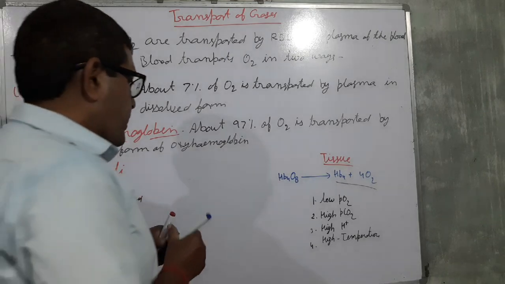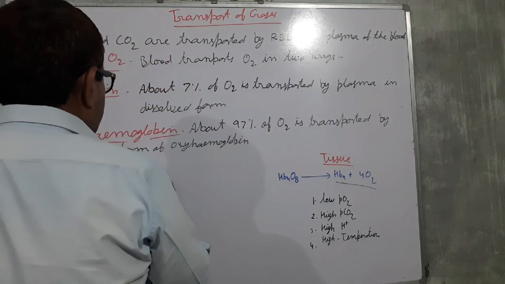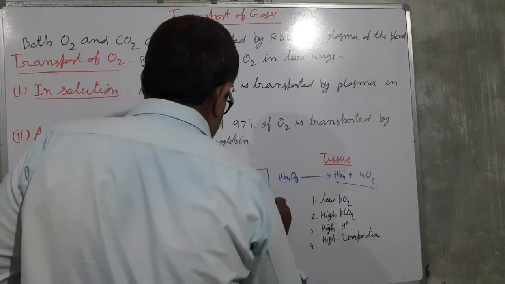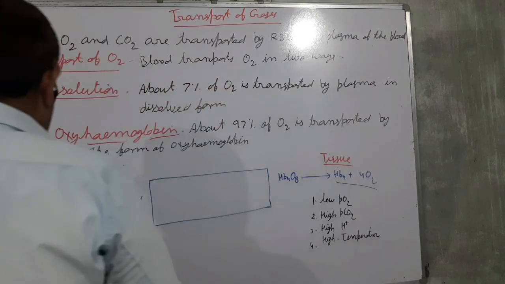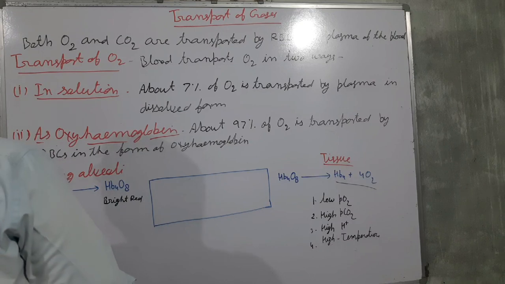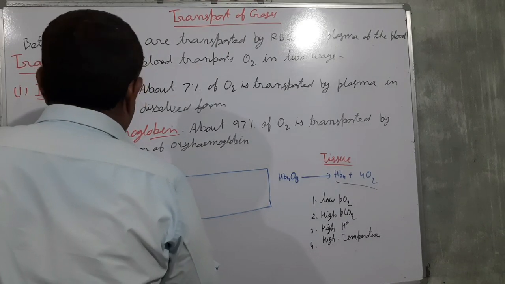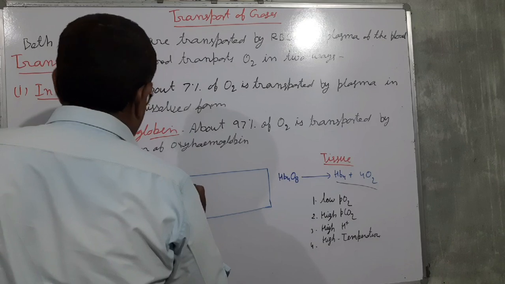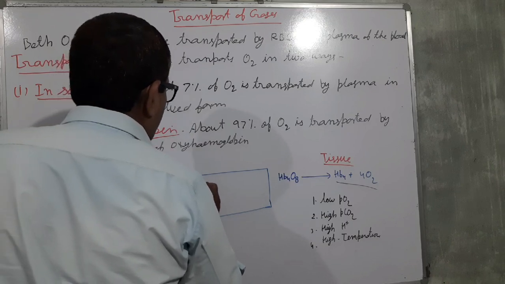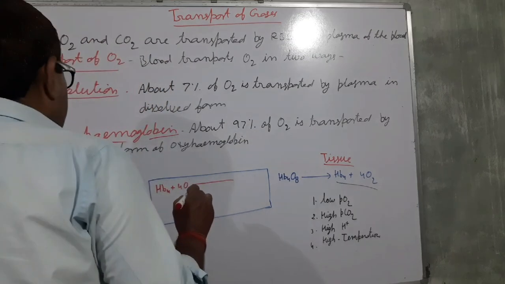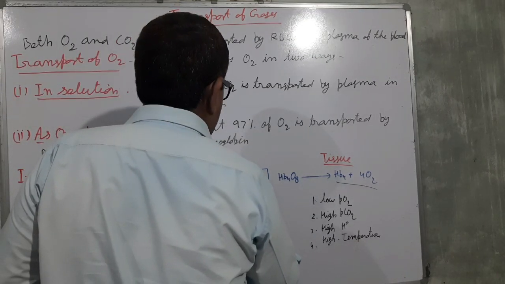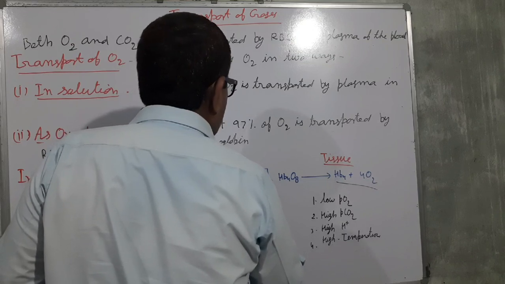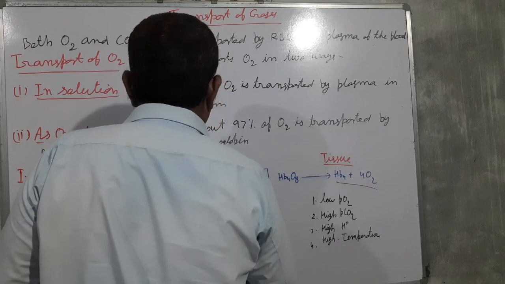So both are reversible processes. As a whole, we can write the process here in the box: Hb plus 4O2 gives Hb4O8.